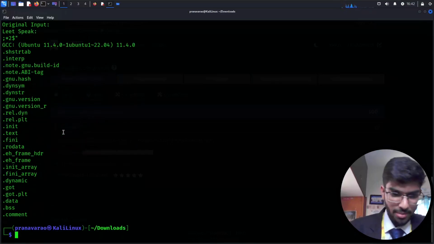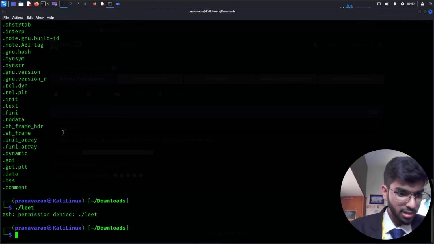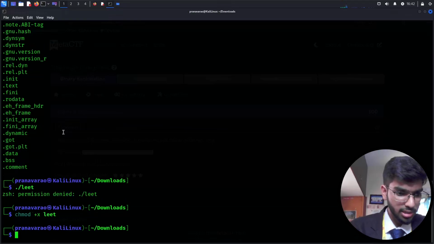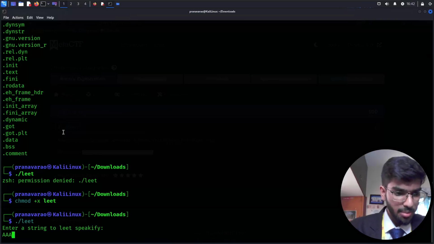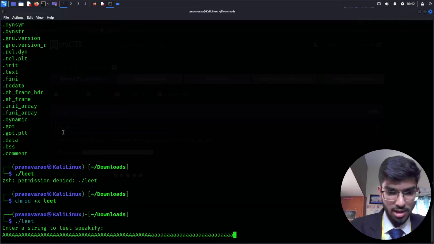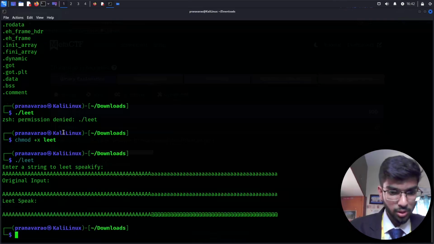I just want to try entering some long characters into this file. Okay, I can't run this file. I just need to give it permission. Now I should be able to run this. What will happen if I give a very long input into this stack? Will it overflow into something?